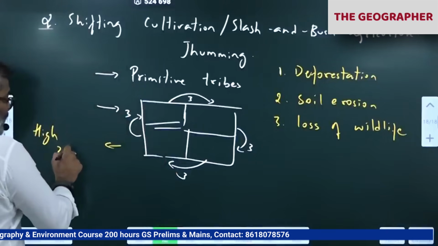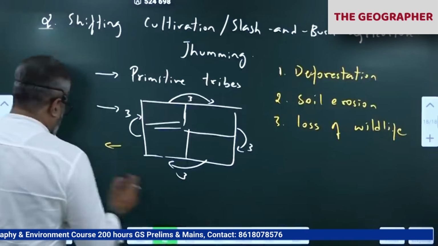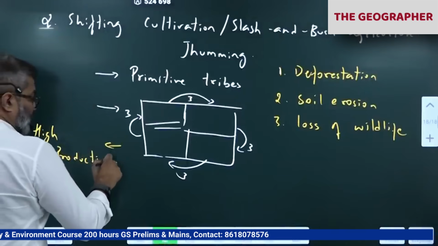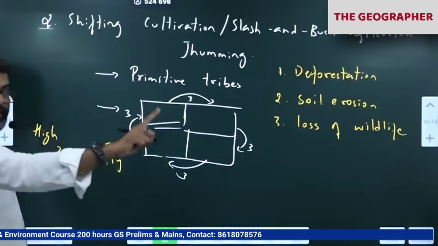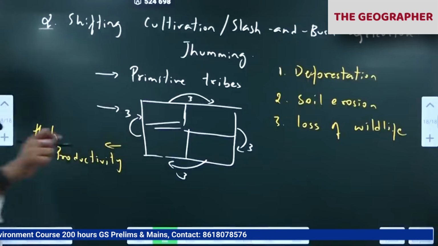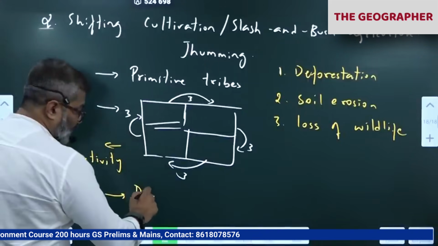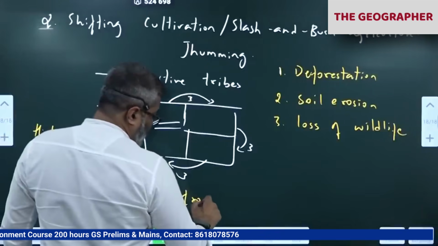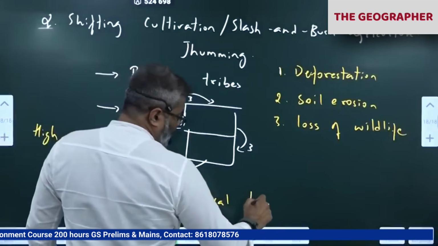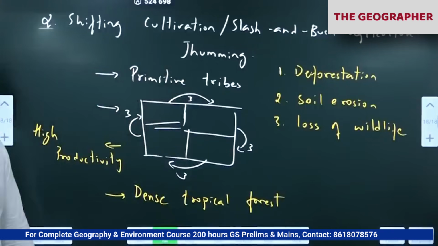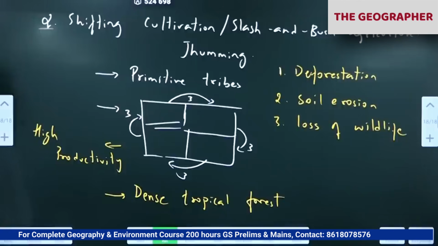The yield is very high. Agriculture productivity remains high in the first year, then decreases in the second and third year. So that is the reason they shift to the next patch. You got it? Why they do this? This is practiced where? Dense jungles of the tropical forest. Primitive tribes practice this in dense tropical forest.